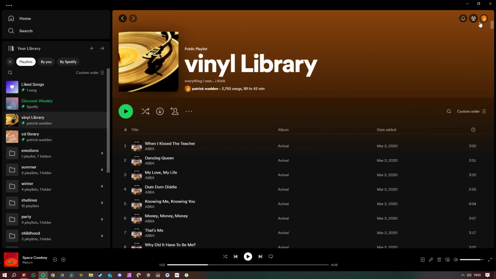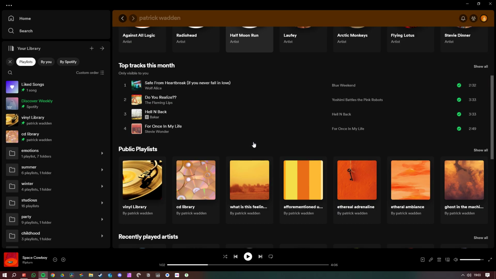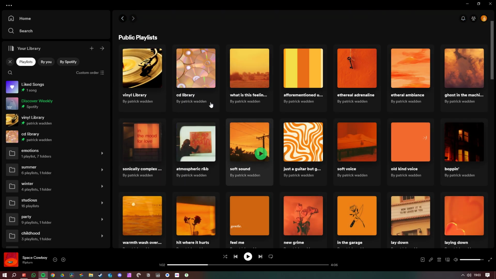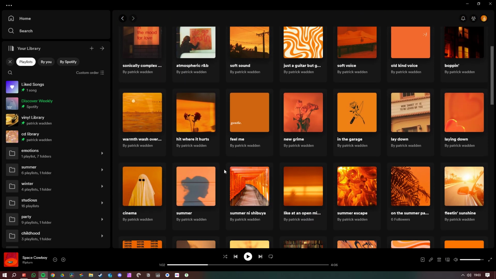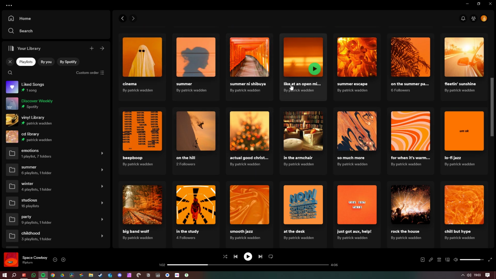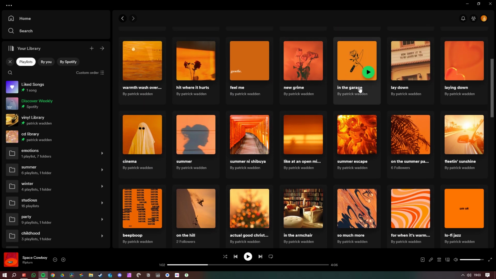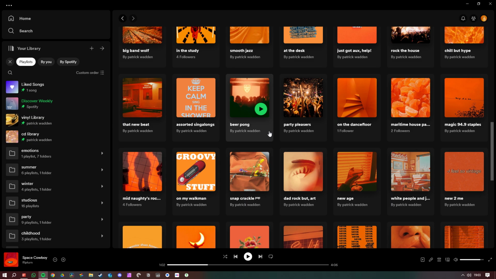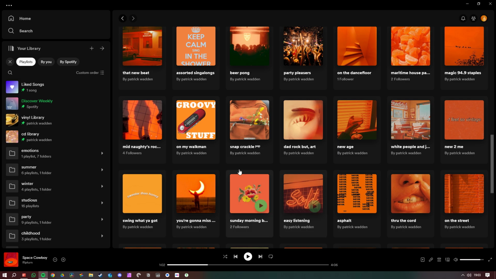And then just for aesthetic purposes, I have everything color coded, orange, and then I also have it so that it kind of tries to fit the vibe of what I'm going for here. Like in the garage, there's just lots of punk music, and I have a logo for it like that. And I find this is also just a fun way to customize your music to suit yourself, and is a way that I know how to do it.